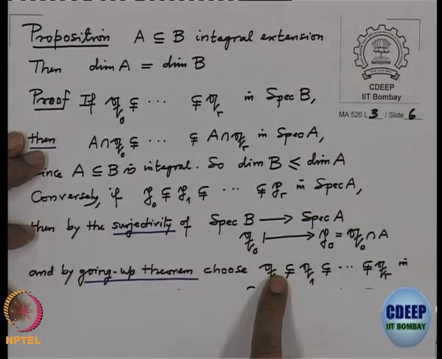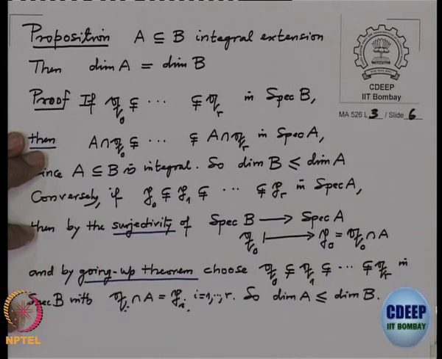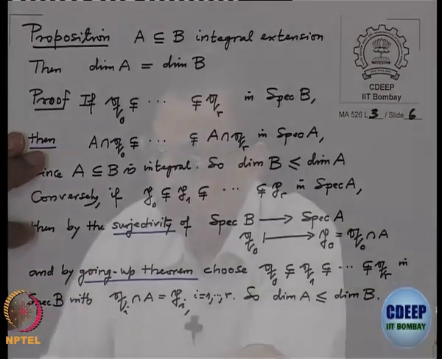Keep going up. Precisely for this reason, this theorem is known as the going up theorem. So, with this we have a chain in Spec B, and therefore the dimension of A is less than or equal to the dimension of B. Altogether, the dimensions are equal. For an integral extension, dimensions are equal.